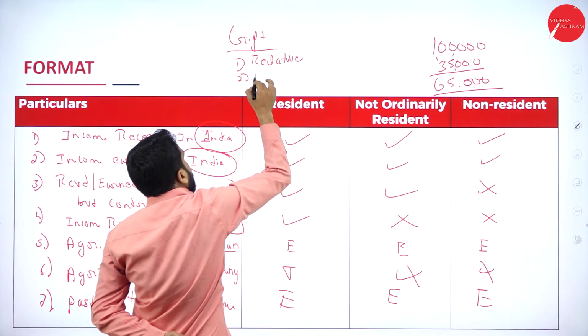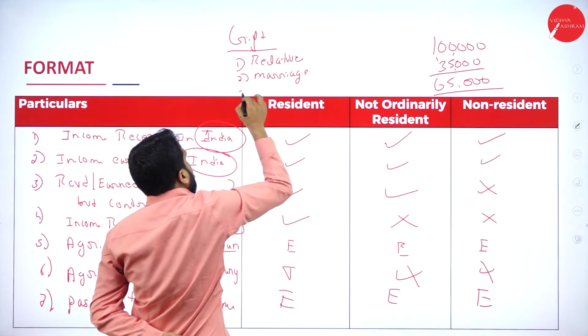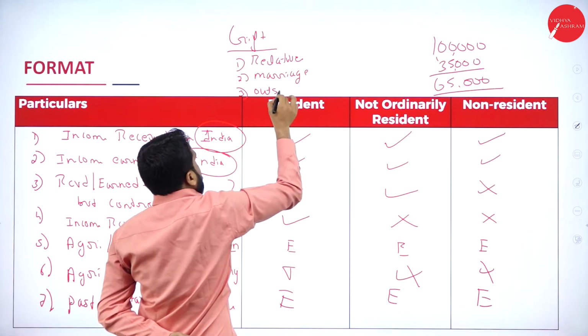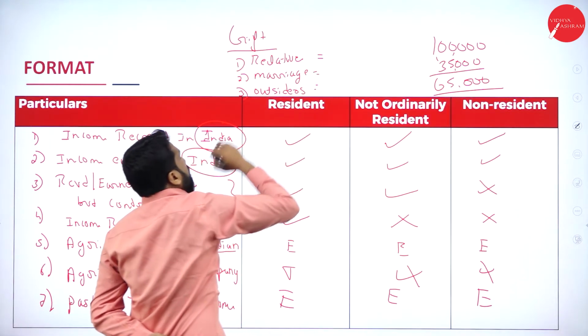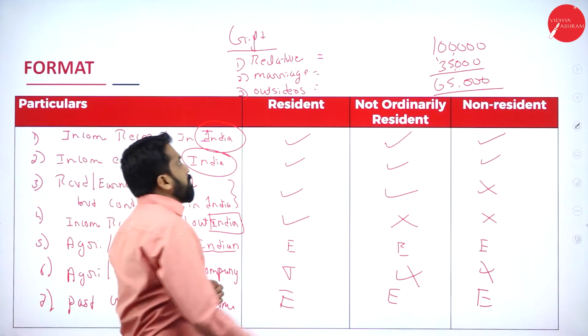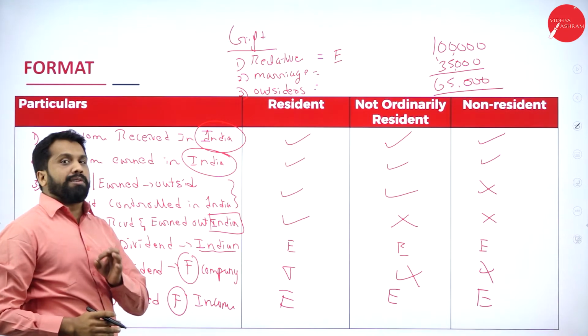on occasion of marriage, and the third one is outsiders. Now, any gift received from your blood relatives is completely exempted. So, there is no tax on such a gift.